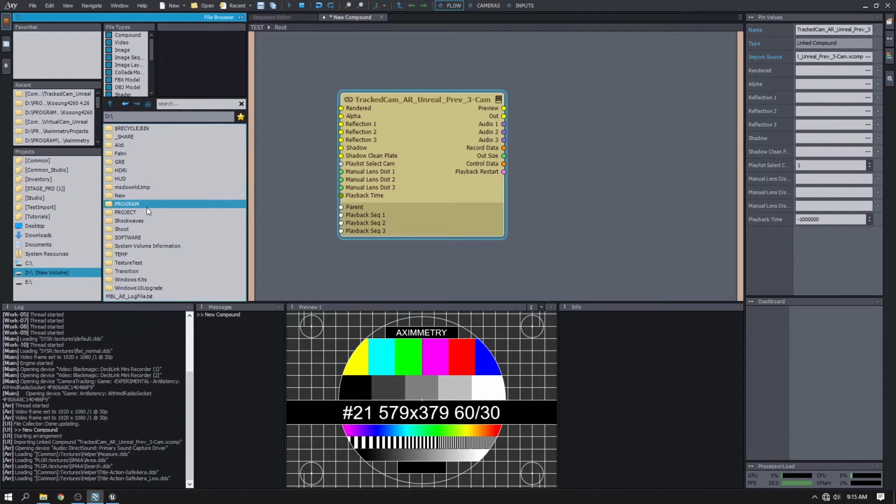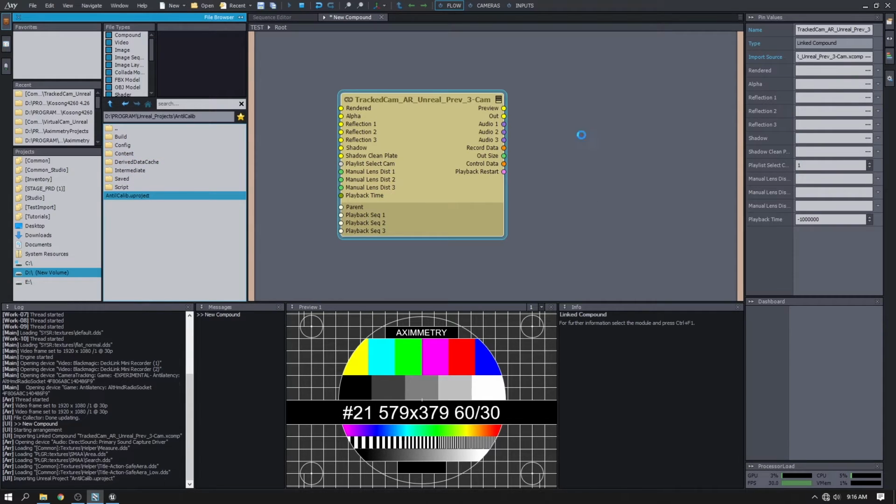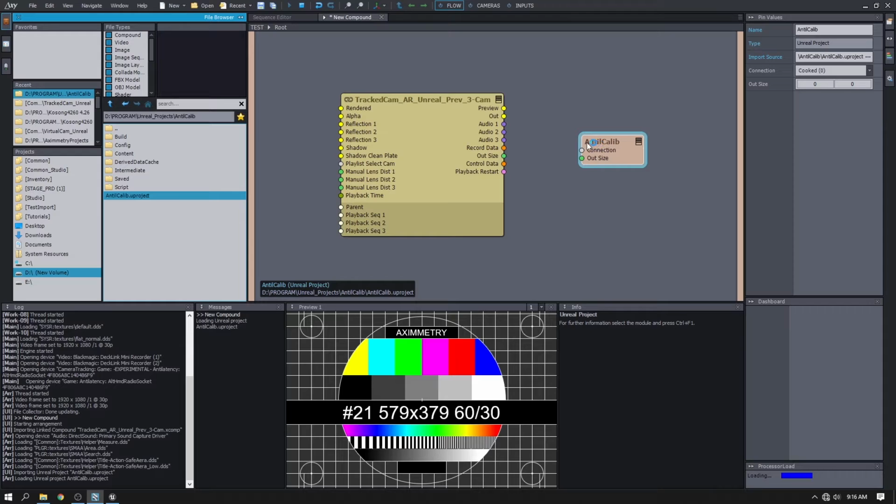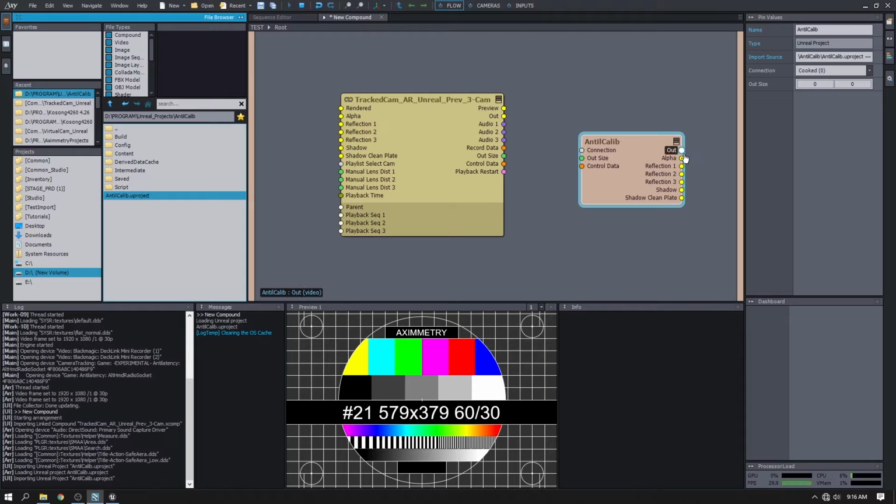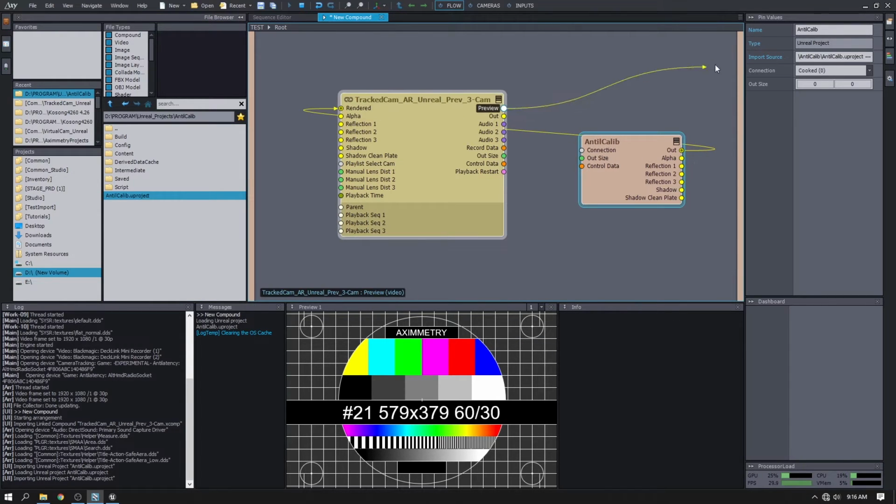And I just look for my Unreal project in my work folder. Yeah, there it is. Waiting to be loaded. And connect all the pins as usual.